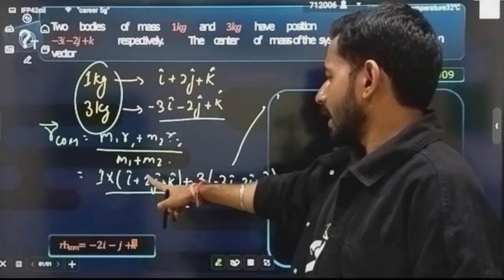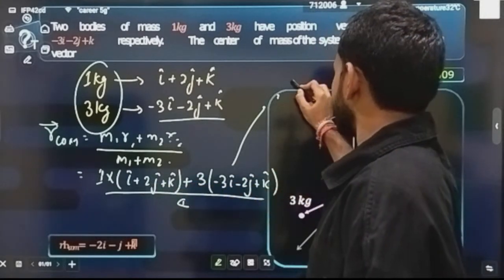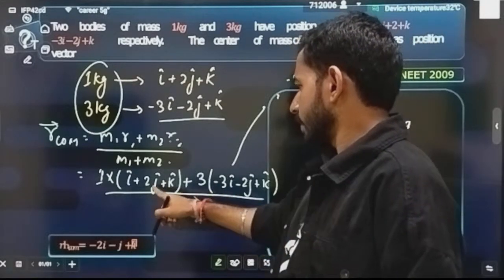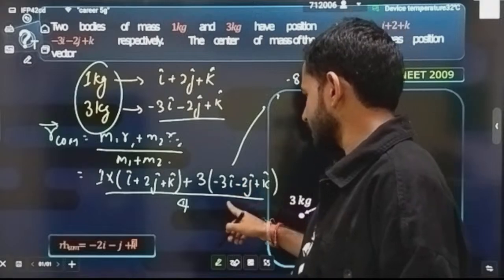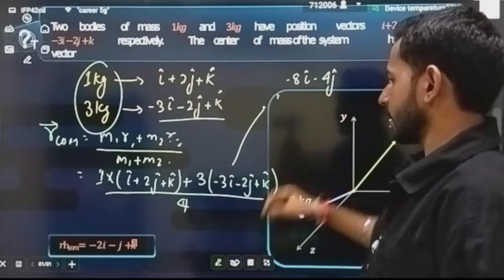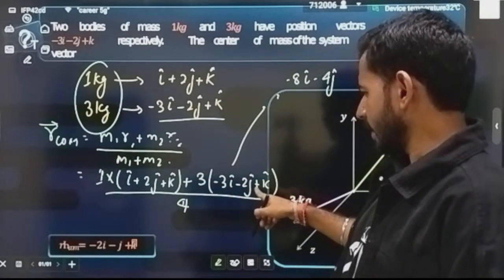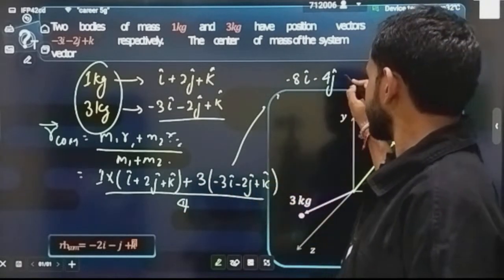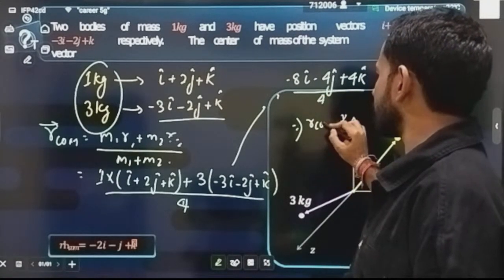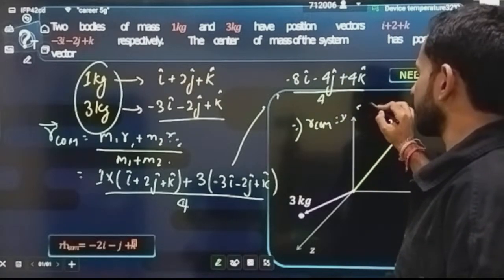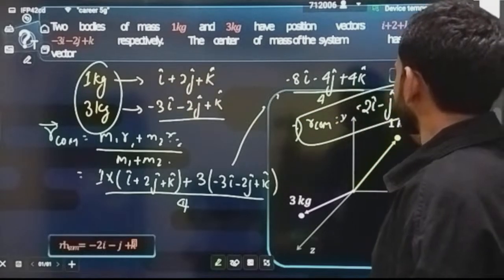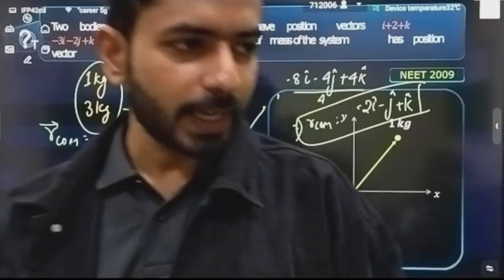Okay, see, i minus 9i, that means it will be minus 8i, correct? Then further 2j minus 6j, that means minus 4j, correct? Then k, it will be plus 3k, that means plus 4k, divided by the total mass, that is 4. That means the position of the center of mass, just divided by 4, it will be minus 2i minus j plus k. This is what you will be getting, correct?